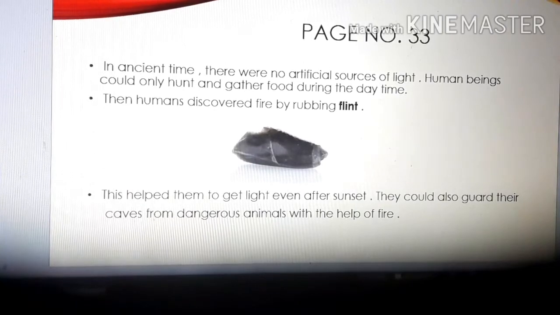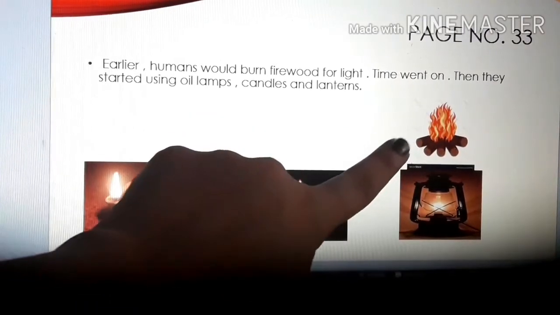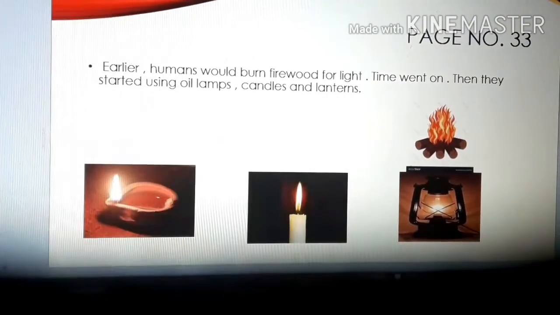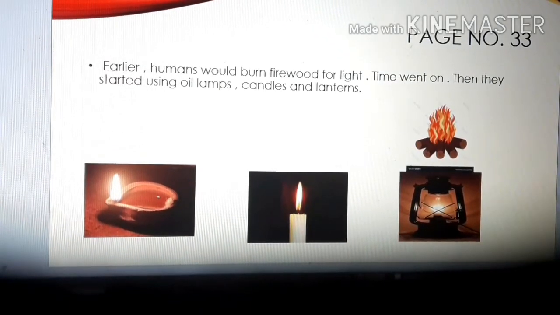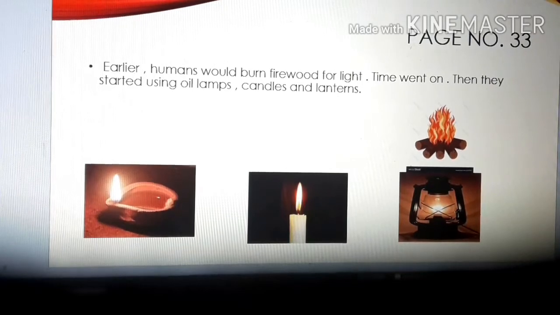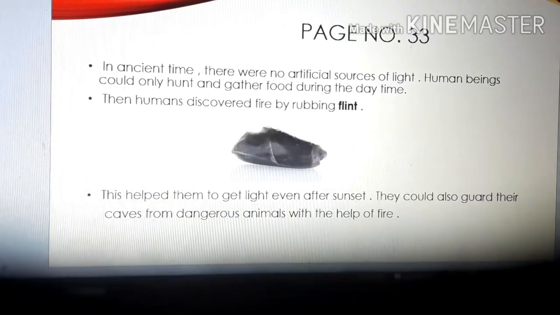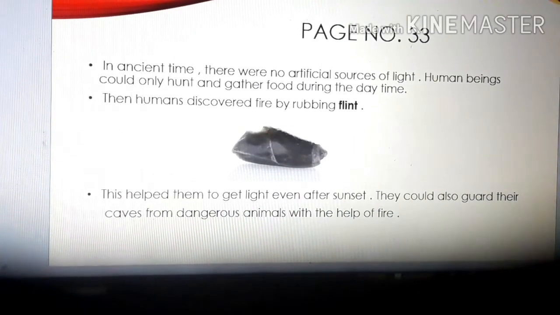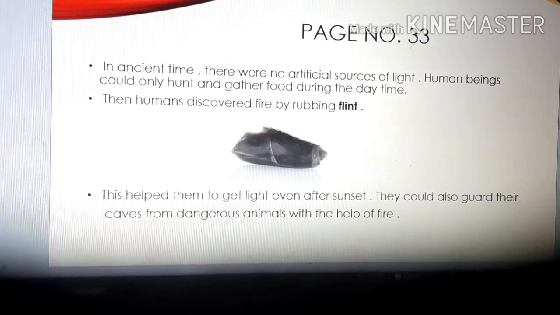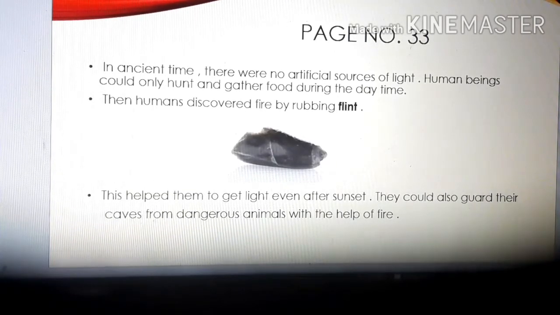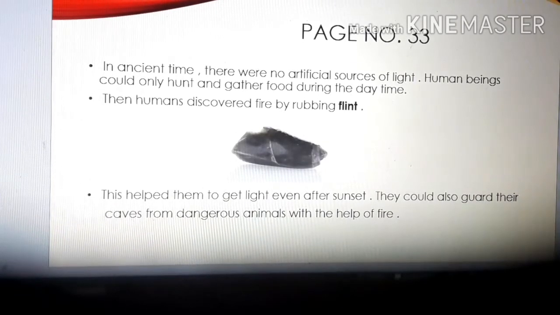So do you know how did they use the fire as a light after sunset? They burned firewood. You can see the picture in the screen. They burned firewood from which they got light after sunset. So how did it help them, children? It helped them to guard their caves from dangerous animals with the help of fire. As you know, children, animals are afraid of fire. So children, this is how the fire helped them as a source of light. Is it clear?